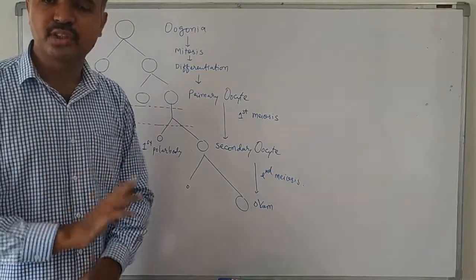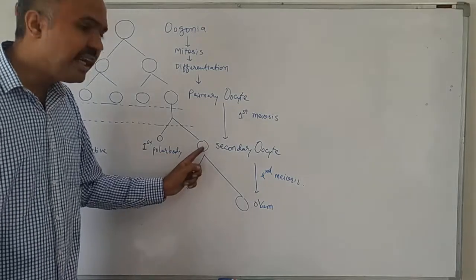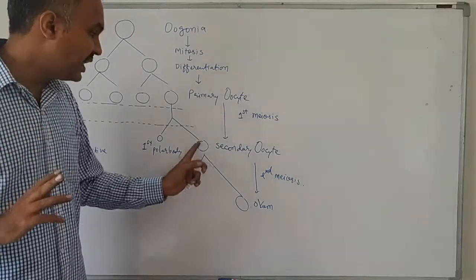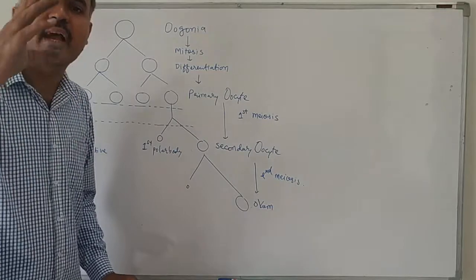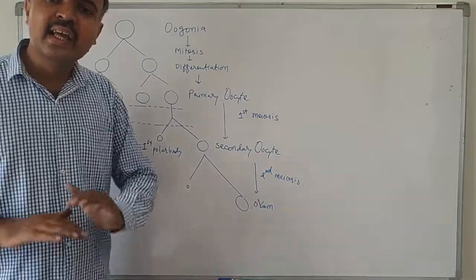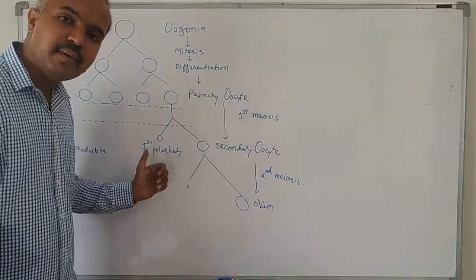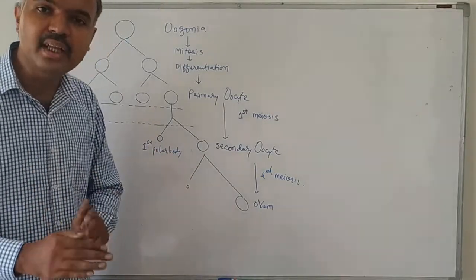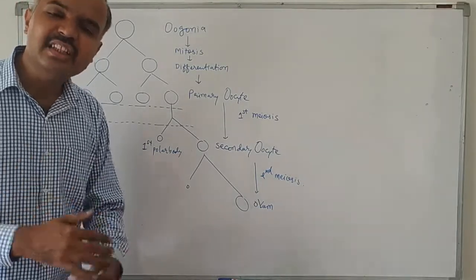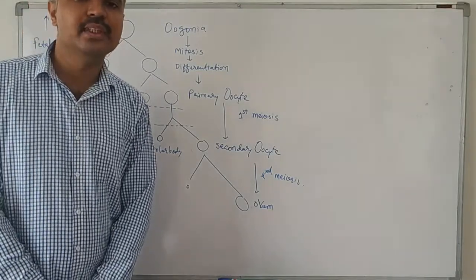Under the action of luteinizing hormone, the Graafian follicle will rupture, and then the secondary oocyte and the first polar body are released in the abdominal cavity. When they are released, they are covered by an acellular layer known as zona pellucida, and some extra cells surrounding the zona pellucida, which are known as corona radiata cells.